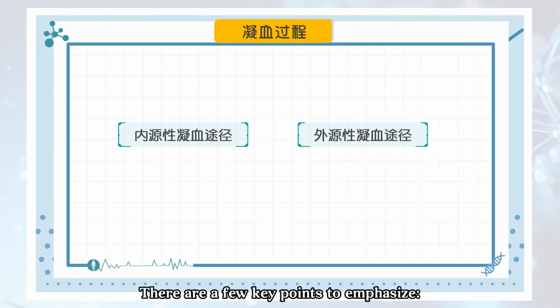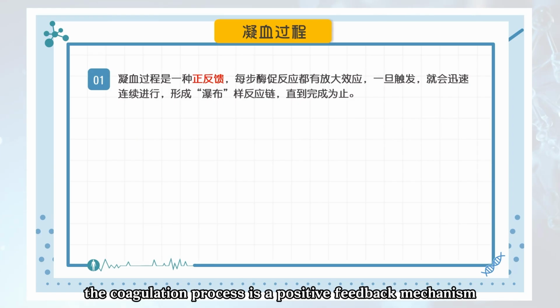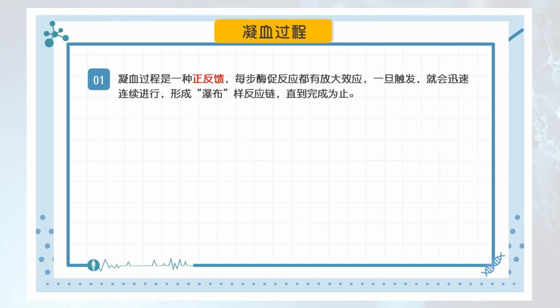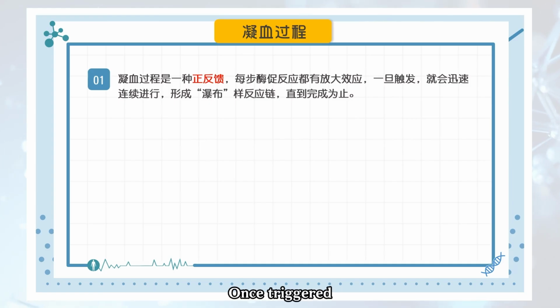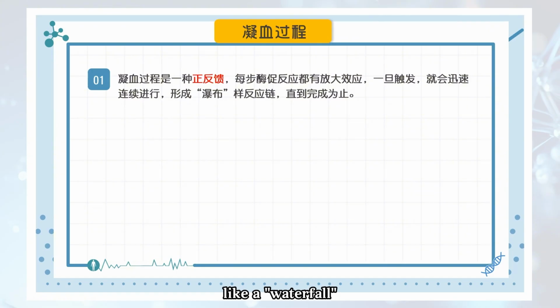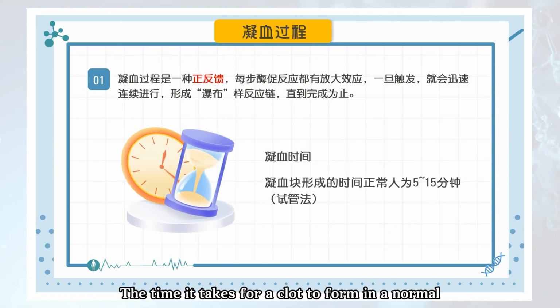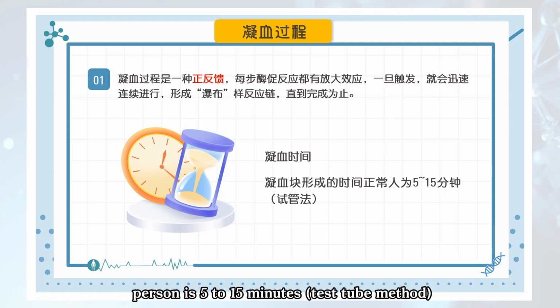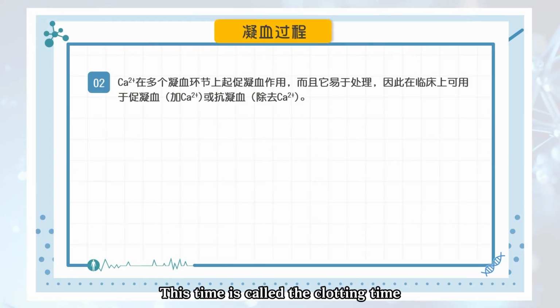There are a few key points to emphasize. First, the coagulation process is a positive feedback mechanism. Each enzymatic step has an amplifying effect. Once triggered, it rapidly proceeds in a sequential cascade, like a waterfall, until completion. The time it takes for a clot to form in a normal person is 5 to 15 minutes, by the test tube method. This time is called the clotting time.